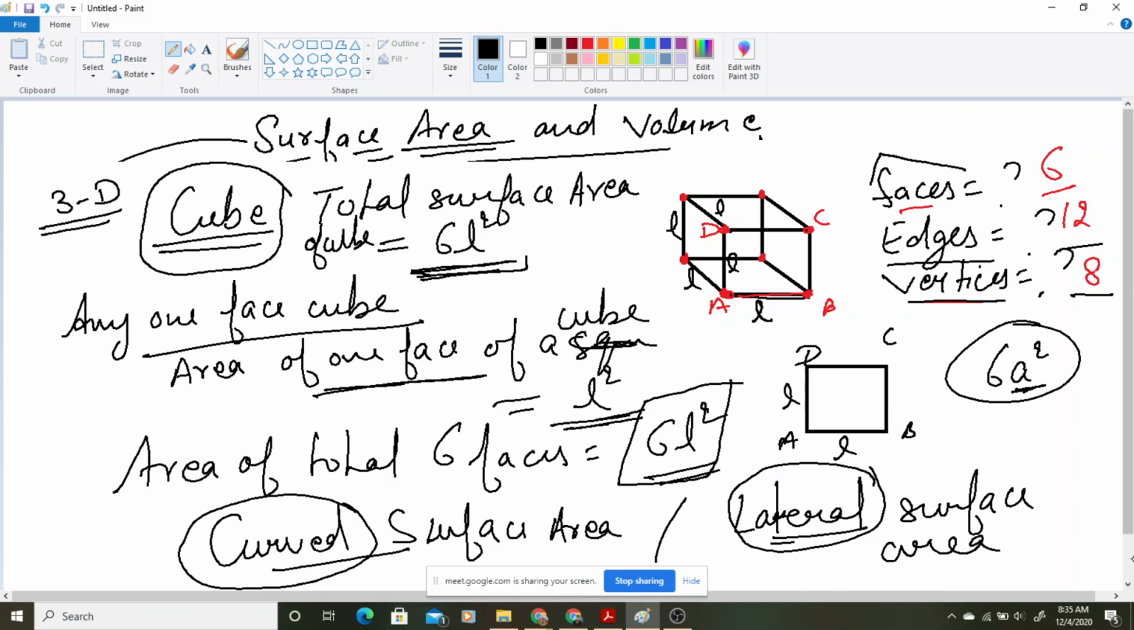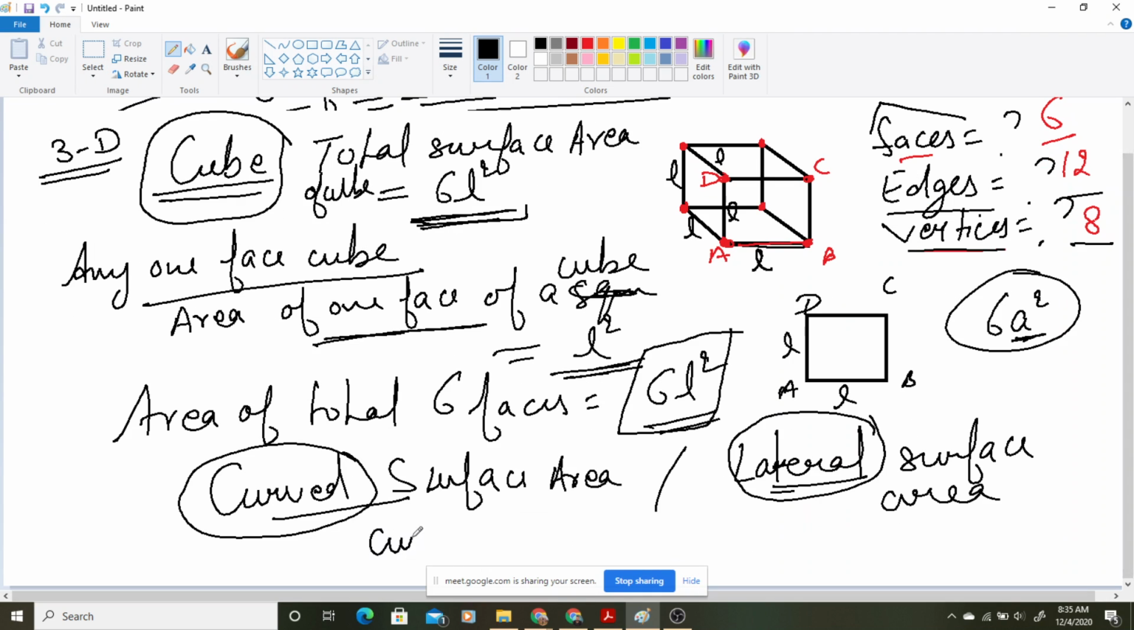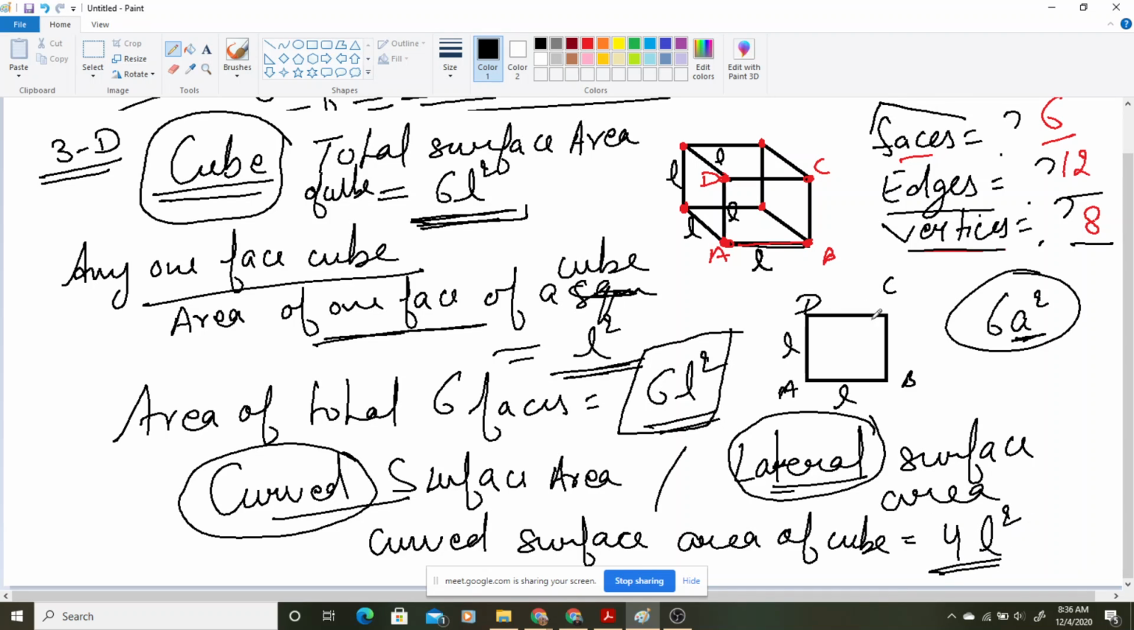Okay, so if I am talking about the curved surface area of a cube, then how much will it be? Yes, it will be 4L square. Why is it 4L square? Because for one wall we have L square. That means we have here 4 walls. So for 4 walls how much will we find? It will be 4L square.